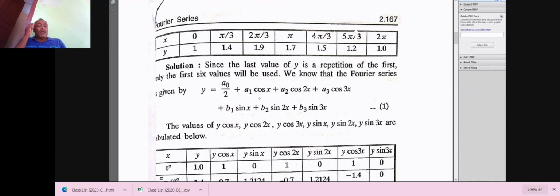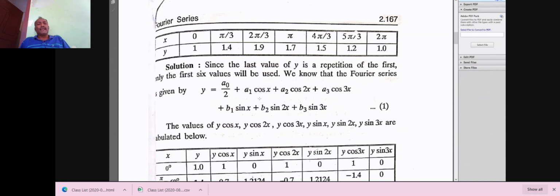Now the Fourier series formula: y, which means f of x, is equal to a naught by 2 plus, in the original Fourier series, summation n equal to 1 to infinity of an cos nx plus summation n equal to 1 to infinity of bn sin nx. Instead of the summation, we are splitting it by substituting n equal to 1, 2, 3.